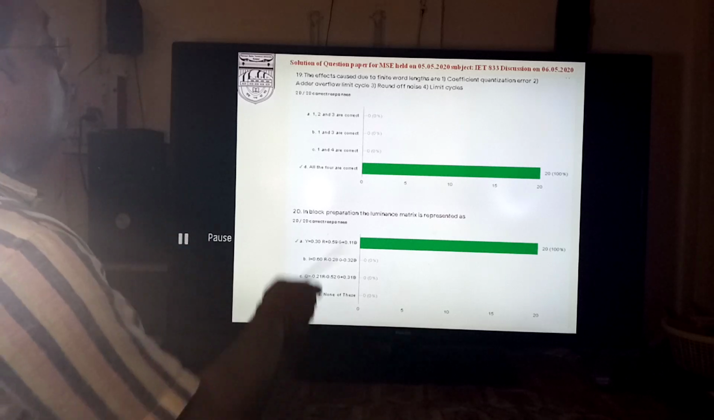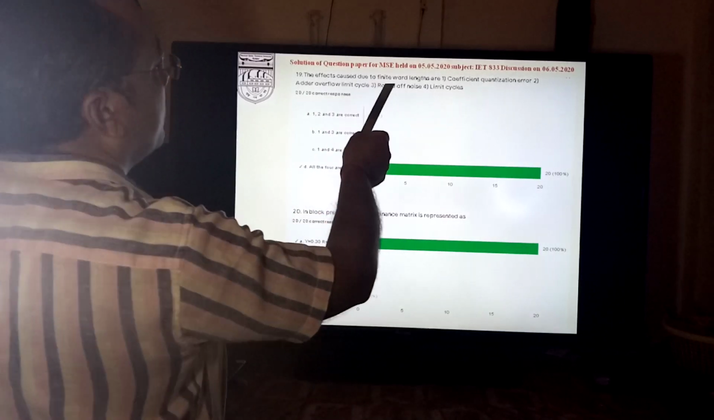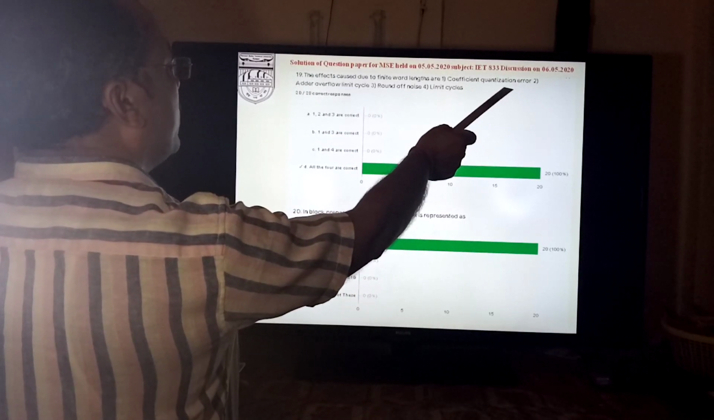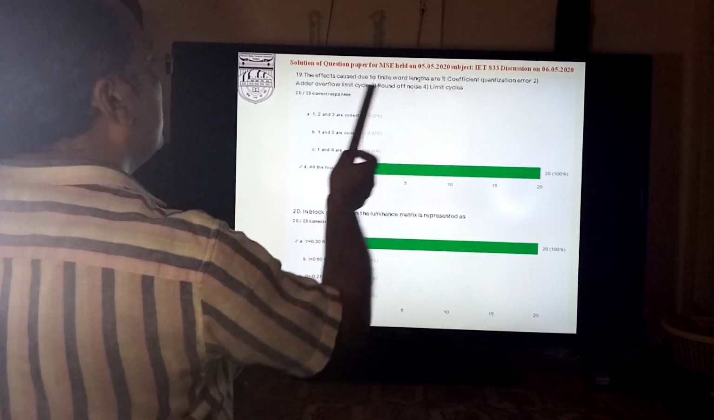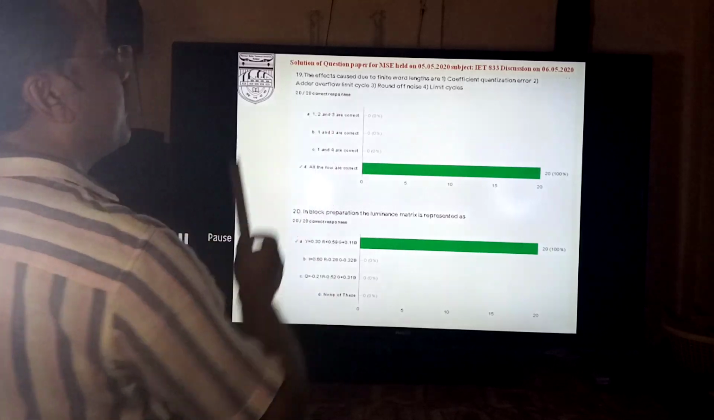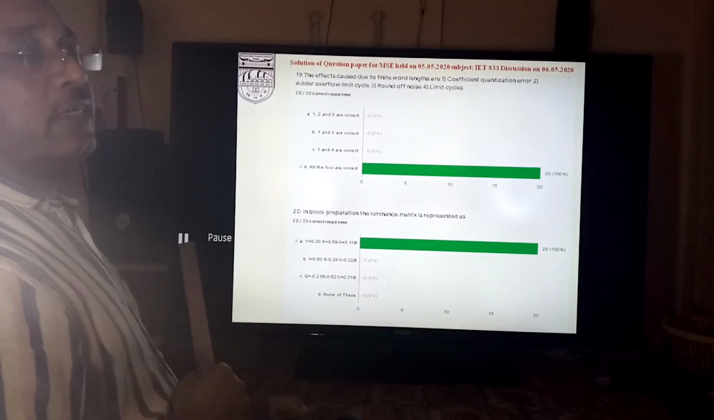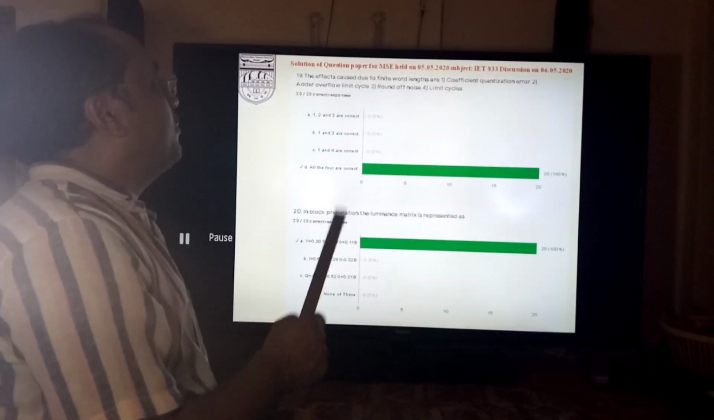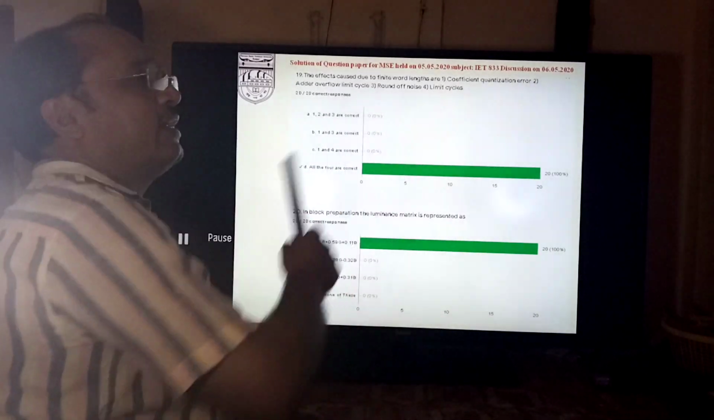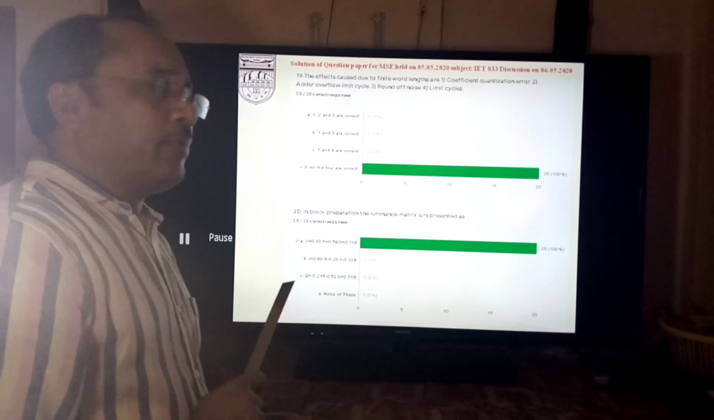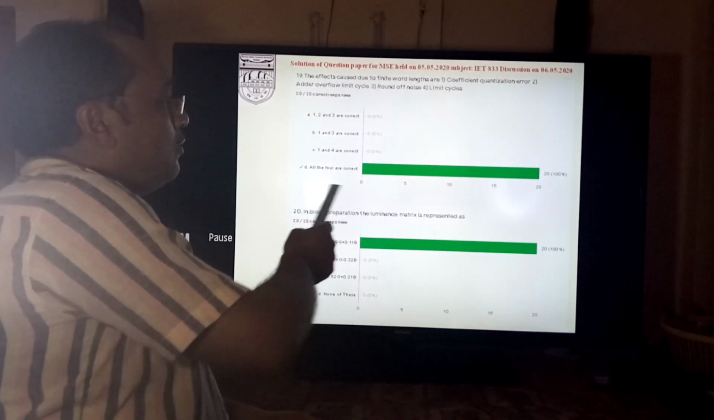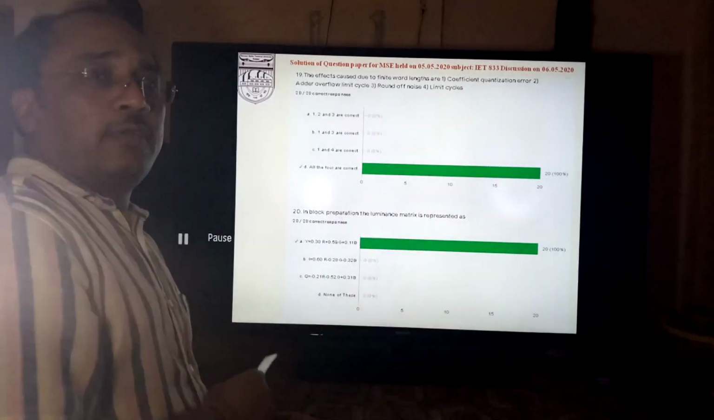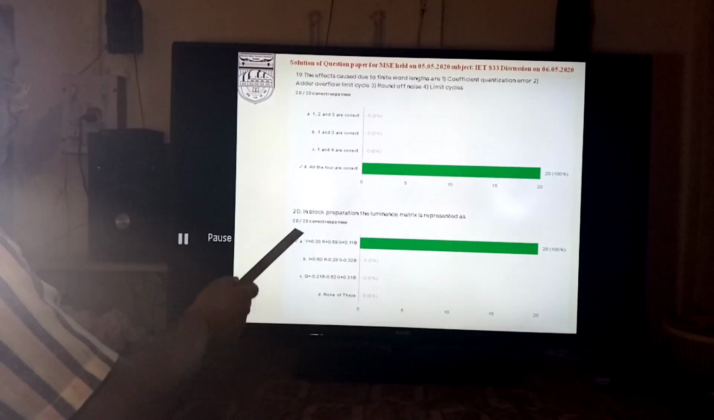And the next question was about the effects caused due to finite word length: coefficient quantization, adder overflow limit cycle, that is quantization in the summation, round-off noise during truncation, and limit cycles in the case of feedback. So all are correct here. 20 responses were received and all were correct, so the response is 100% correct.